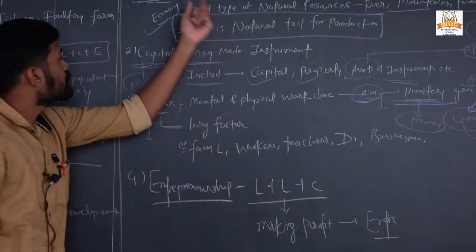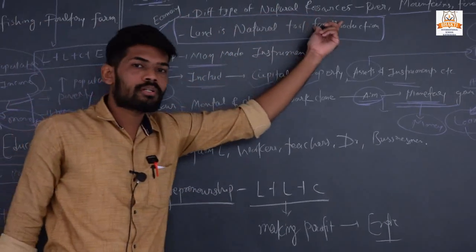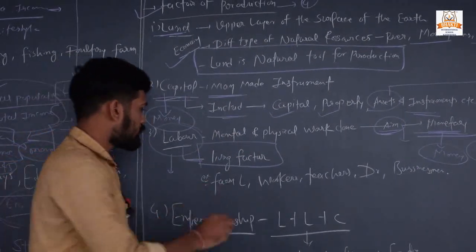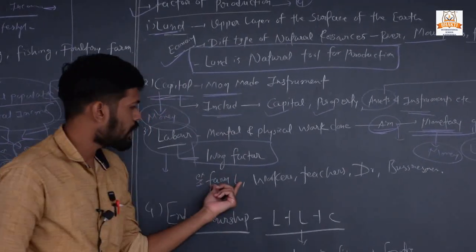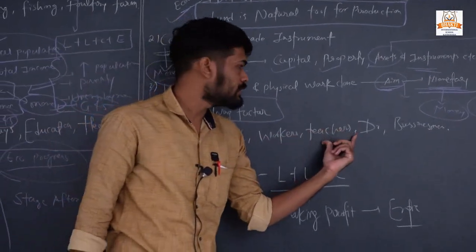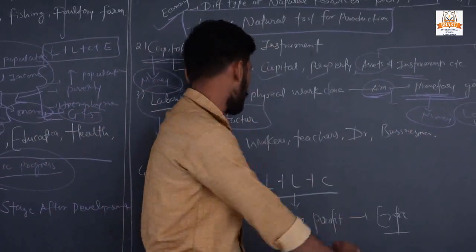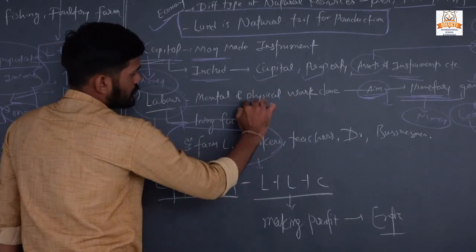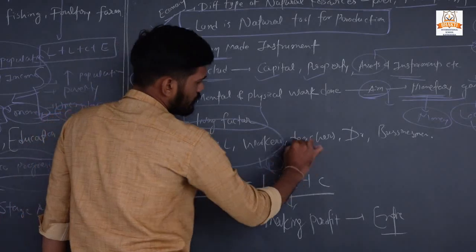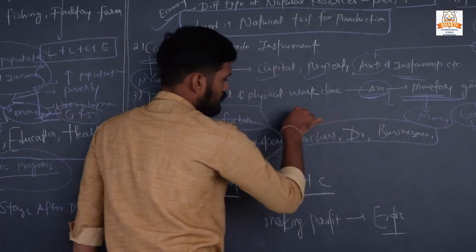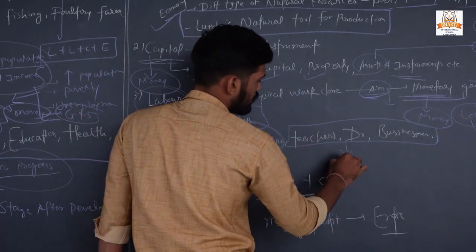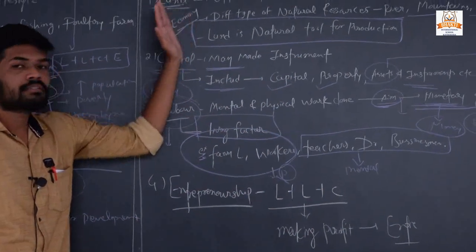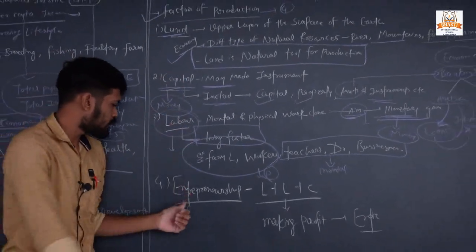Labor, we have studied, land is the natural tool for production, while labor is the living factor of production. Okay. What is the example? Farm labor, workers, teachers, doctors, businessmen. Okay. Workers do physical labor, physical work, while teachers, doctors and businessmen do mental work.